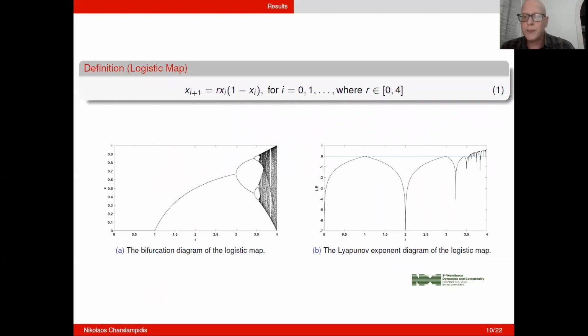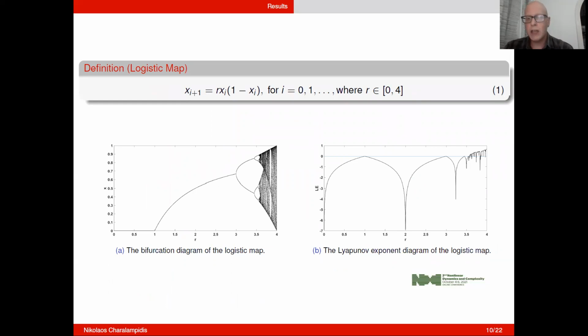We're moving on to see a bit about the logistic map, which is a chaotic map. It takes its values from 0 to 1, and it's comprised by one parameter that takes values from 0 to 4. Here below, we can see its bifurcation and Lyapunov exponent diagrams.